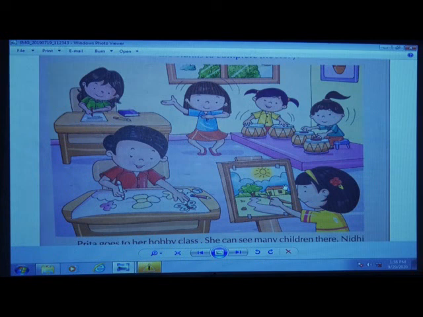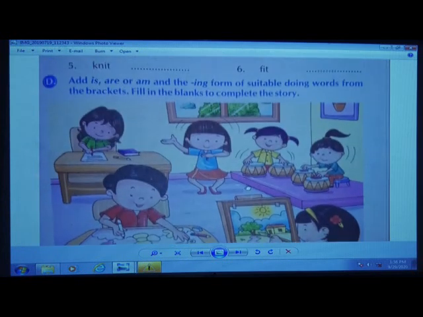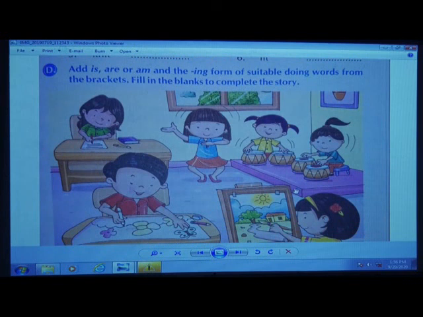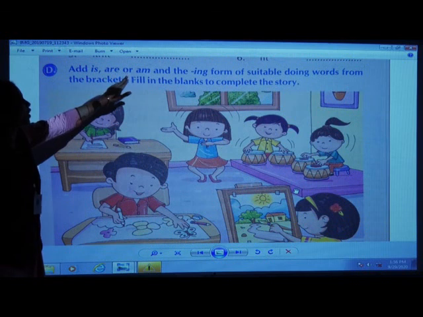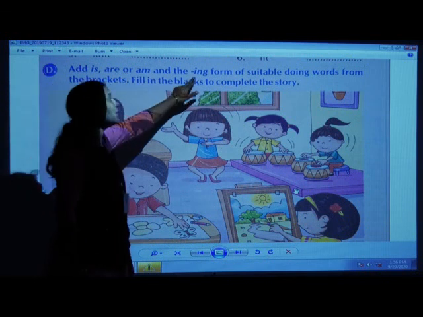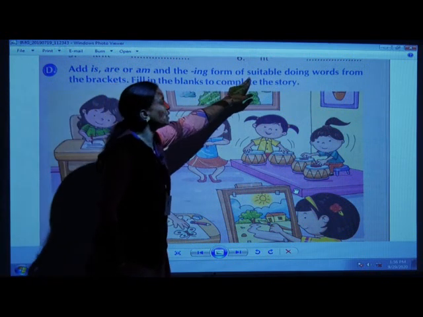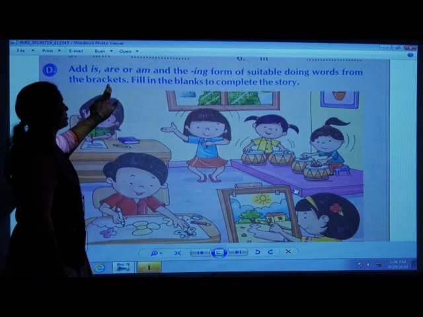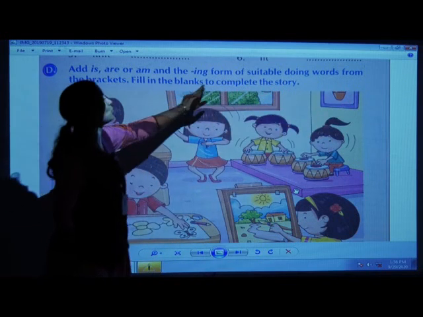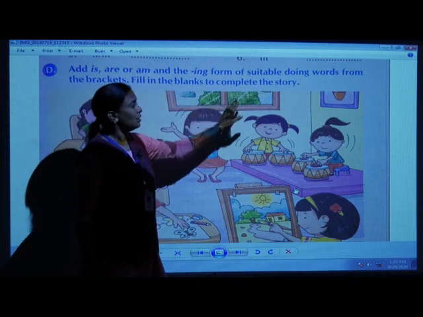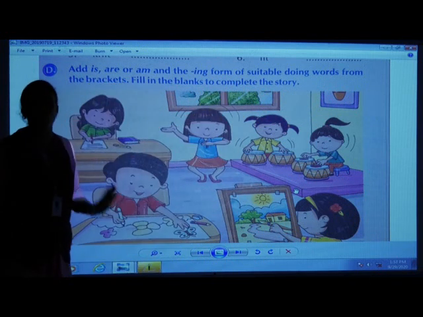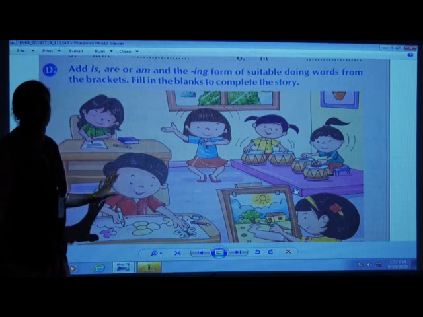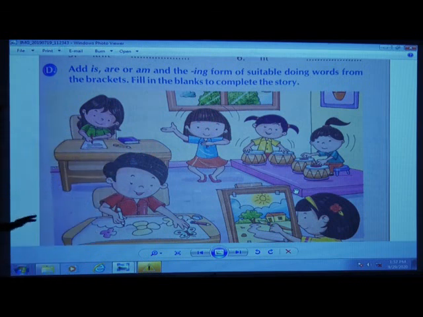Now here, what we are going to do is exercise D. Add is, are or am and the ing form of suitable doing words from the brackets. Fill in the blanks to complete the story. This picture shows some story or some actions done by these children. So we have to fill in the blanks and complete the story, children.